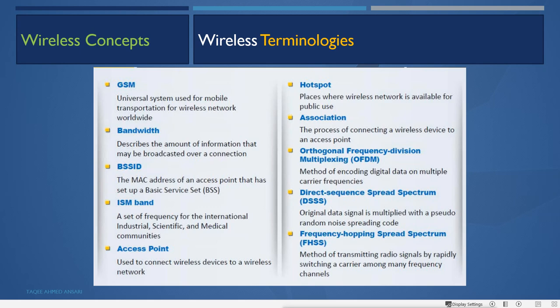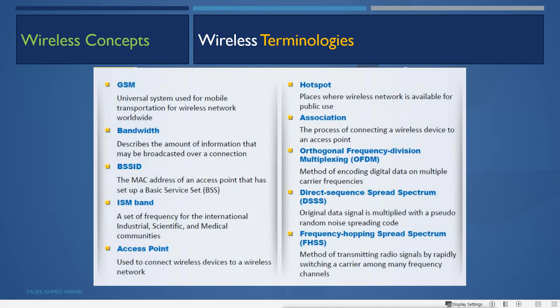So this is a method of encoding the digital data on these multiple carrier frequencies, because wireless networks use radio frequencies to send and receive data. Then we have another method, direct sequence spread spectrum, DSSS. The original data signal is multiplied with the pseudo random noise spreading code.